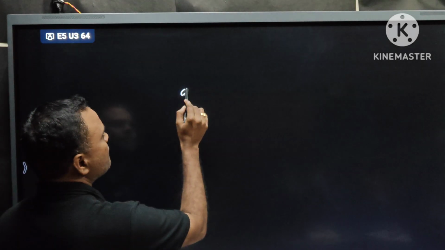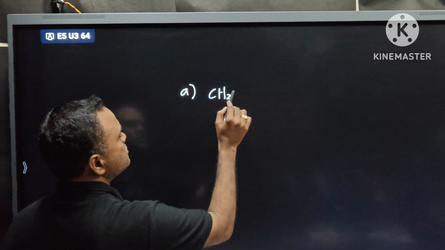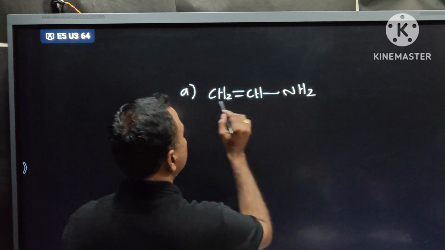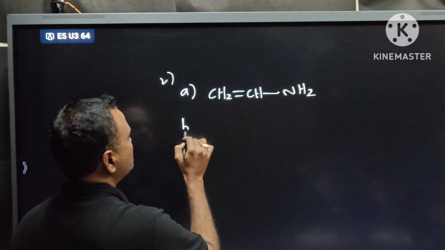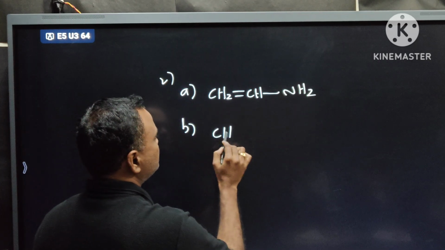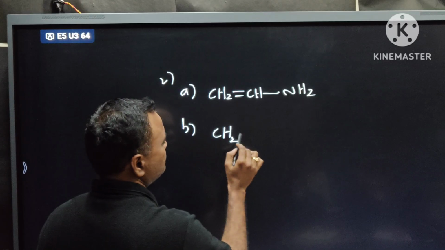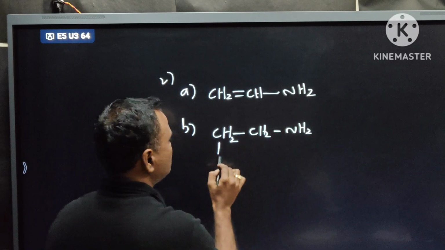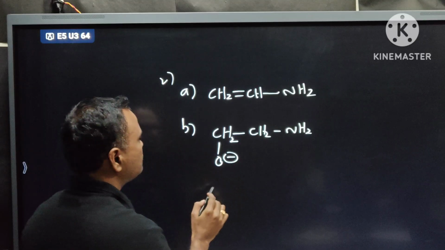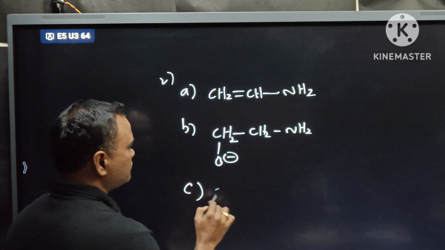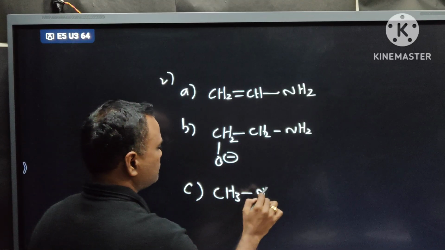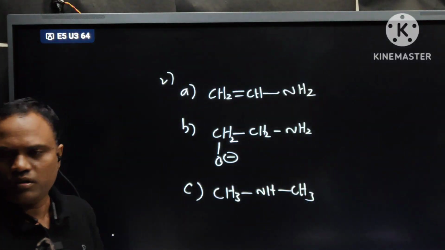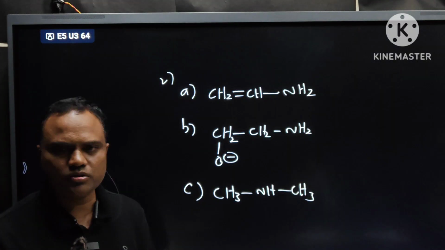Basic question. Can you try? Identify the amine with more basic nature.